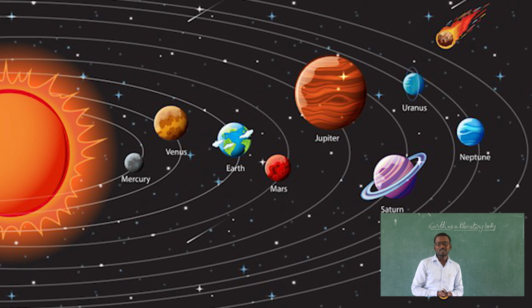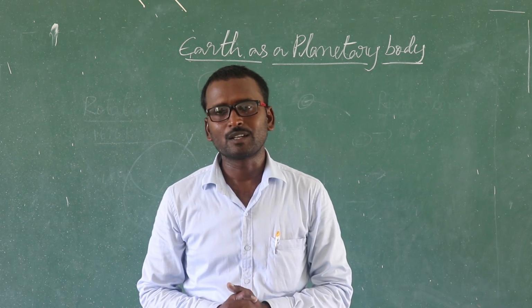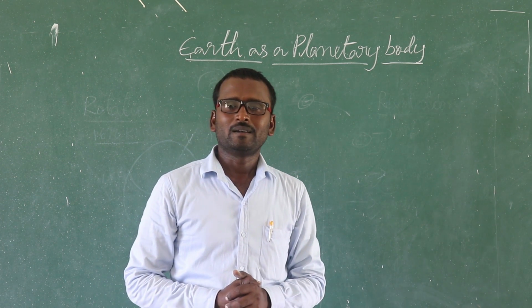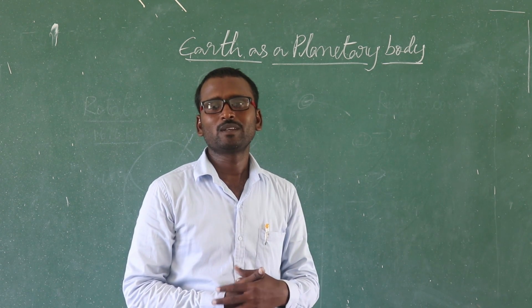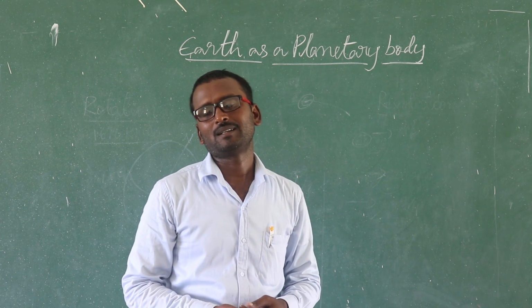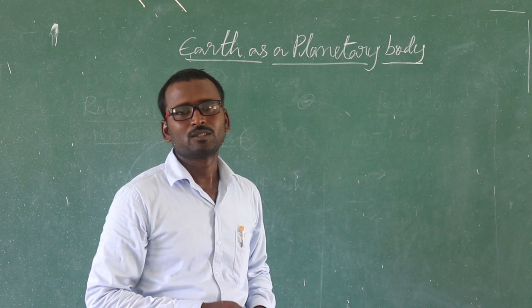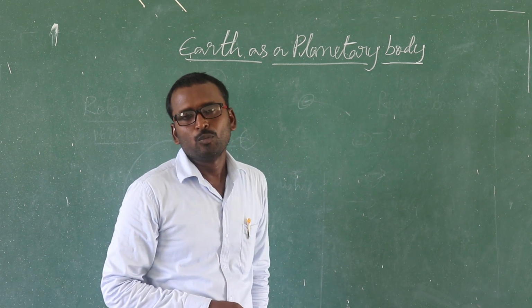Already we learned in the solar system 8 planets are there. Among the 8 planets, Earth is the only planet where we can see living creatures on the surface. That's why we call Earth a living planet. On the surface of Earth, nearly 71% water we can see. That's why we call Earth a blue planet also, because 71% water is there on the Earth, and the remaining 29% land mass. As the 71% water body dominates the surface of the Earth, we call Earth a blue planet.